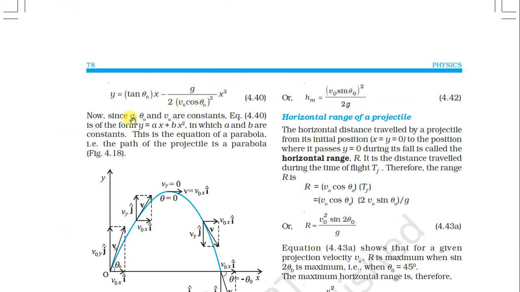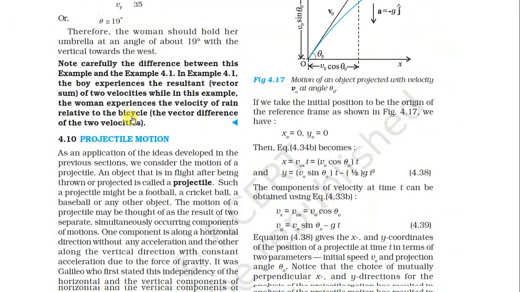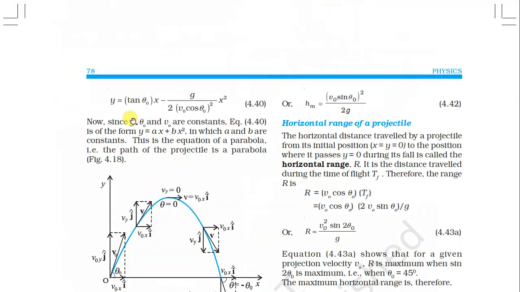From y equals v0 sin theta 0 into t minus 1/2 g t square, we get this result.